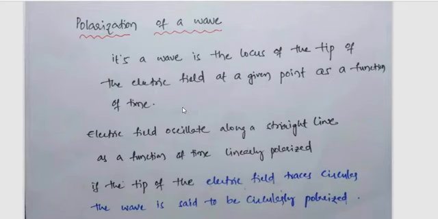Why is the electric field varying as a function of sine? Essentially, we are giving a sinusoidal input to the antenna. Our voltage is in the form of a sine function, so we expect the radiation from the antenna to also be a sinusoidal function.